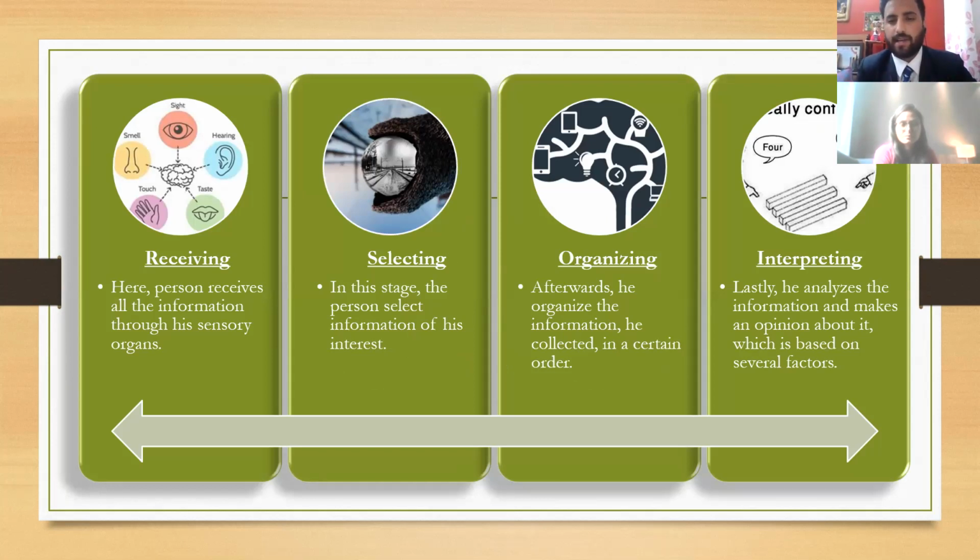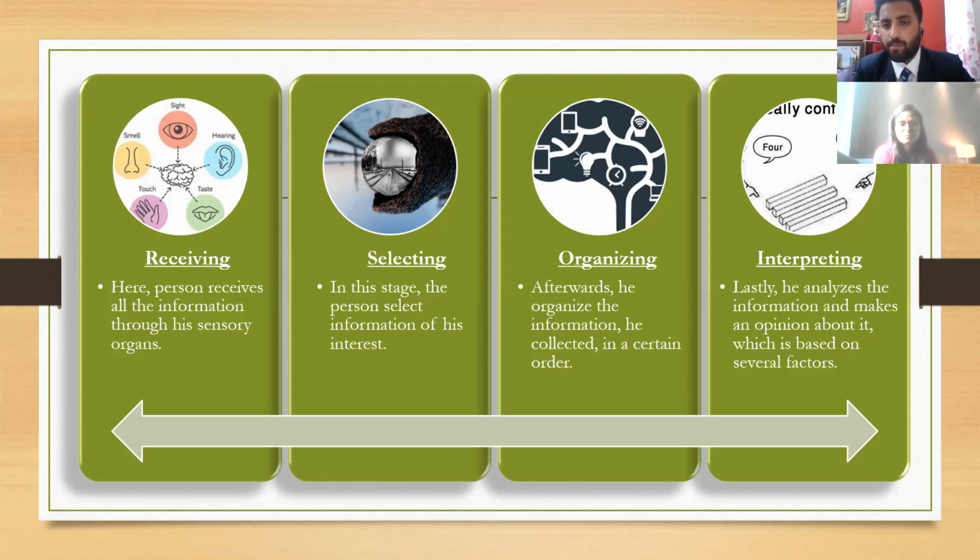The next thing is selecting. In this stage, the person tries to figure out specific information of his interest, the way he wants that information, the way he likes that information. So he selects the information on the basis of his culture, values, experiences, situation, and many other factors.